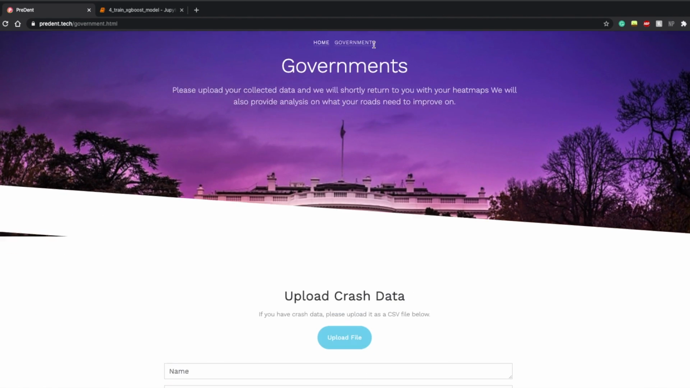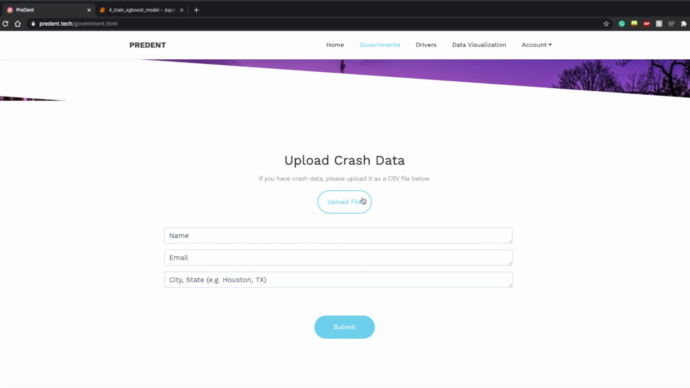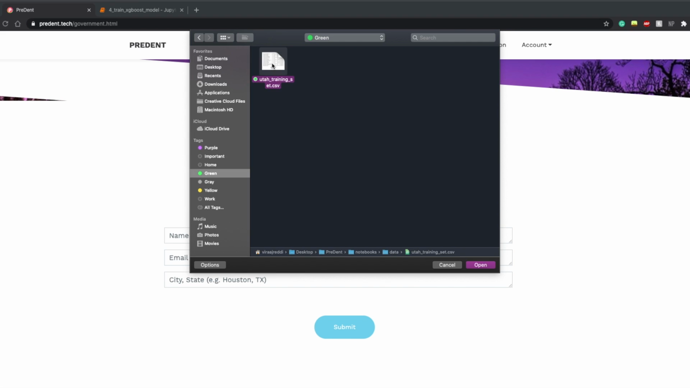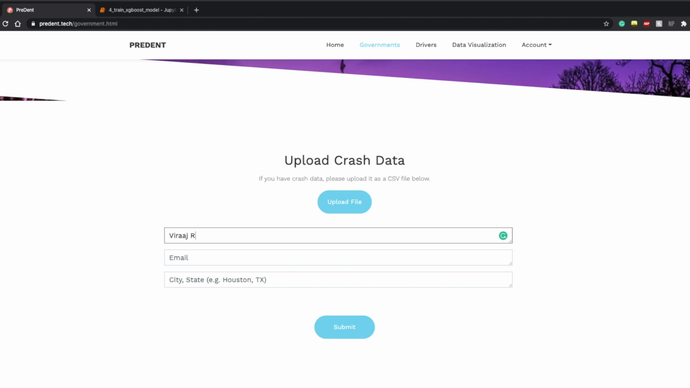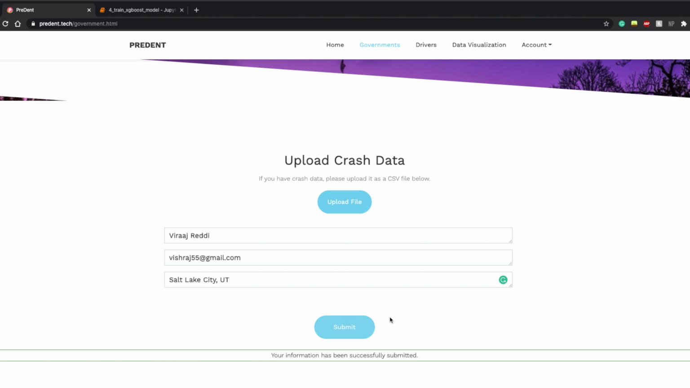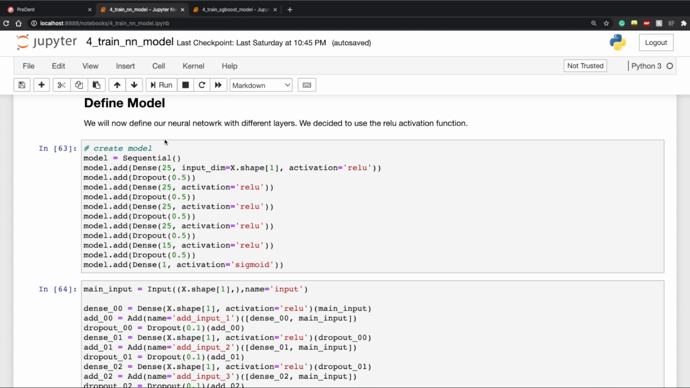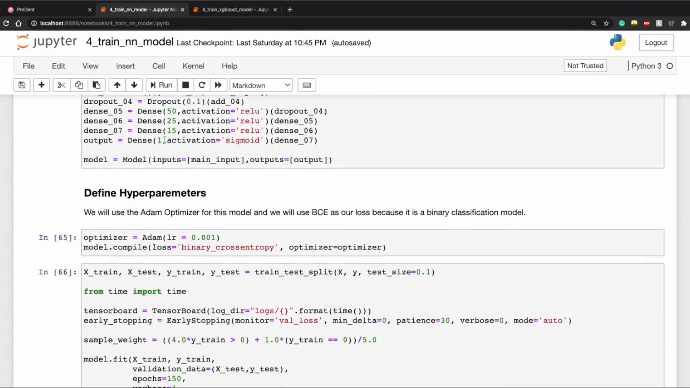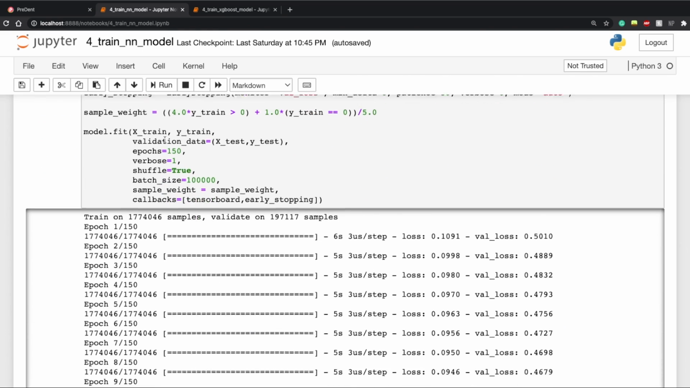First, government officials can upload a CSV file of their collected traffic data, which many already have in private storages. This file is uploaded to Google Cloud, and we then input it into our model. The model uses previous crash sites, road features, and continuous features to make accurate predictions.